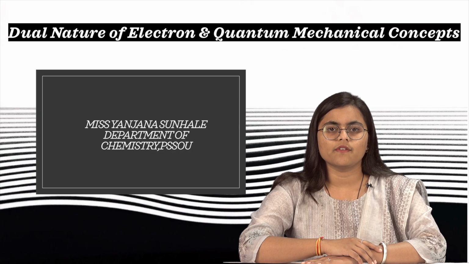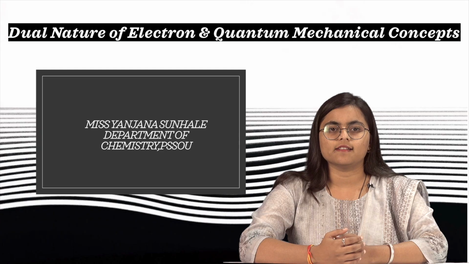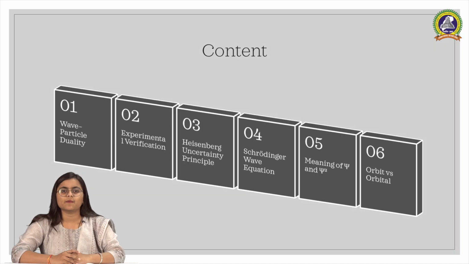In this session, we will explore how electrons behave as both particle and wave and how modern quantum mechanics explain this interesting behavior. In this presentation, we will cover the dual nature of electron, the de Broglie hypothesis, its derivation, experimental proof, the Heisenberg uncertainty principle, the Schrodinger wave equation, and finally the meaning of the wave function and orbitals.